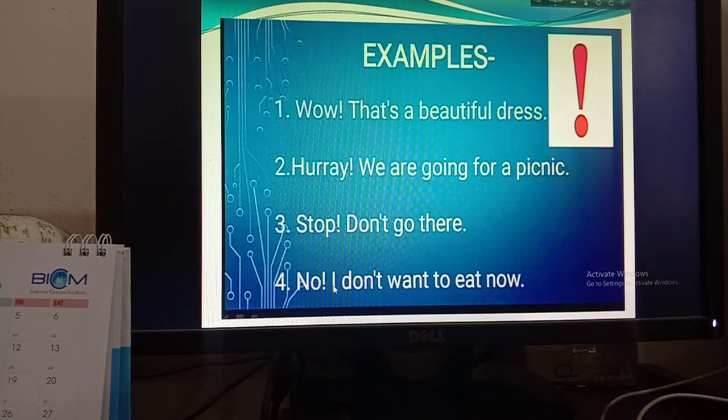Okay, then no, I don't want to eat now. So no is an expression of I think excitement, or you can say that anger or something like that. Okay, you can just say that no is an expression of excitement. Okay, I don't want to eat now. That means he is explaining that he doesn't want to eat now, and he is saying this no in an exciting mode. Okay, that's why after no there will be an exclamation mark. And I don't want to eat now, this is an assertive sentence. That's why there will be a full stop here.